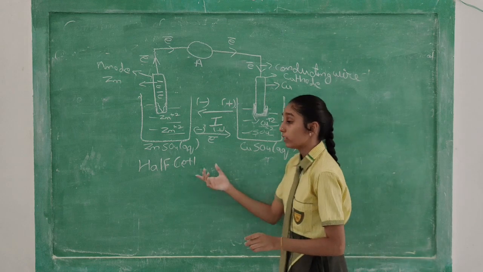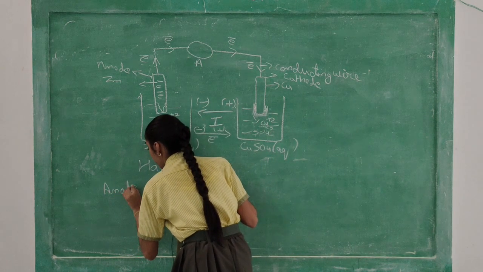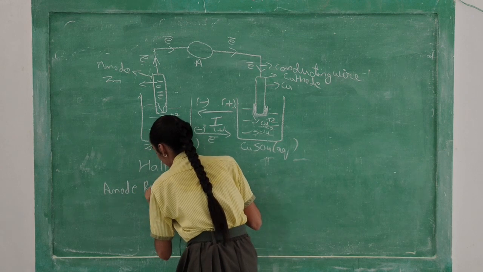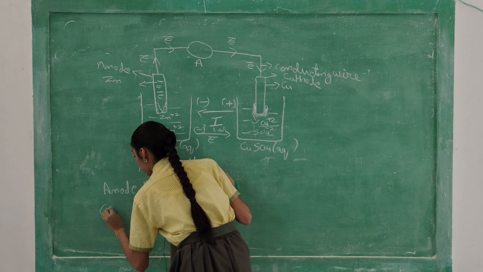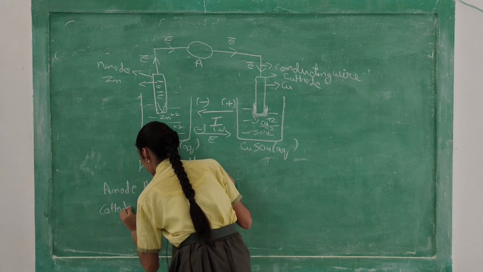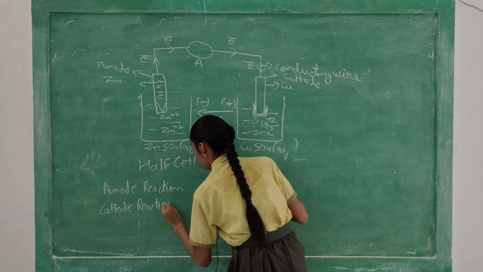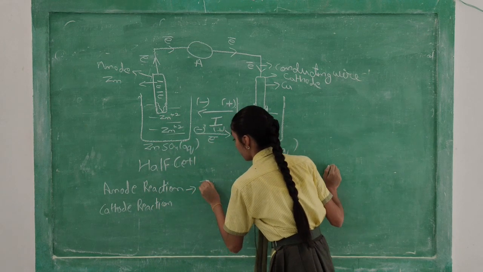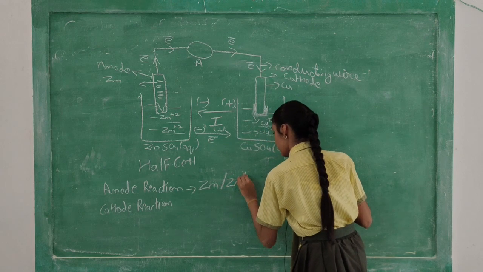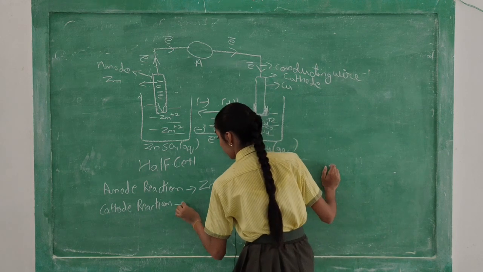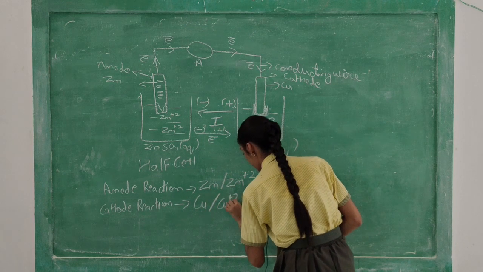So there will be a reaction in this also: anode reaction and cathode reaction. In anode, Zn plus 2 ion, and in cathode Cu plus 2 ion.